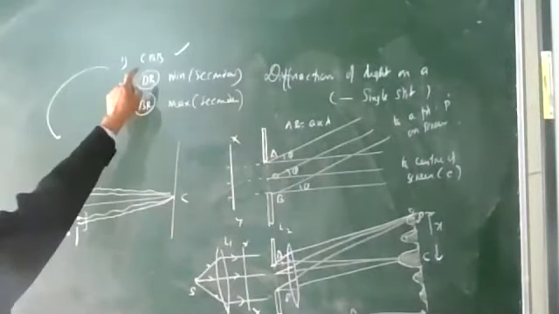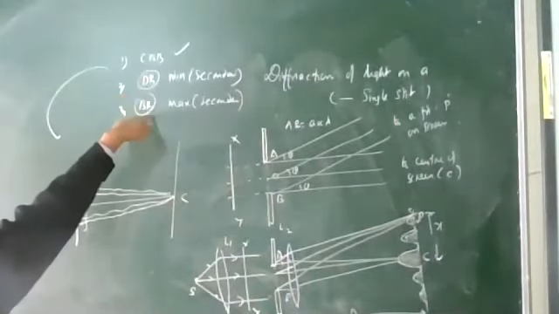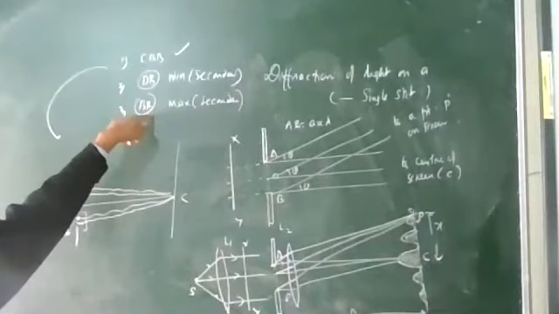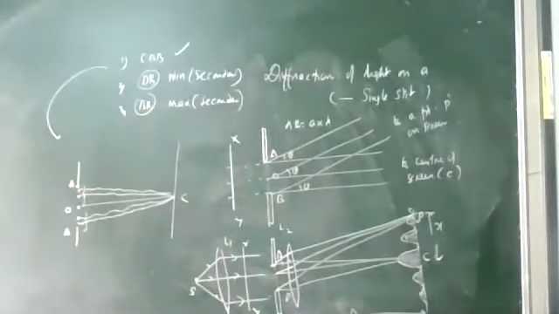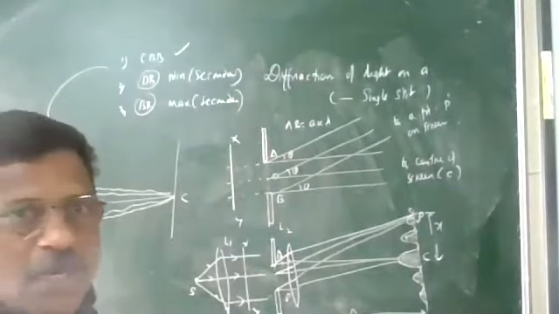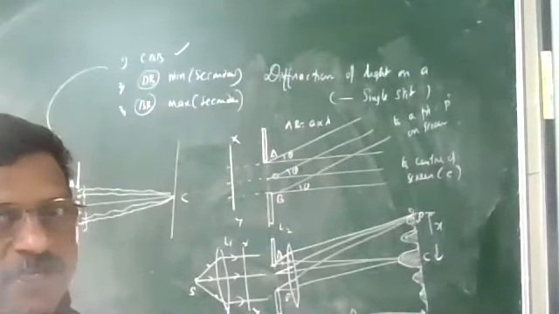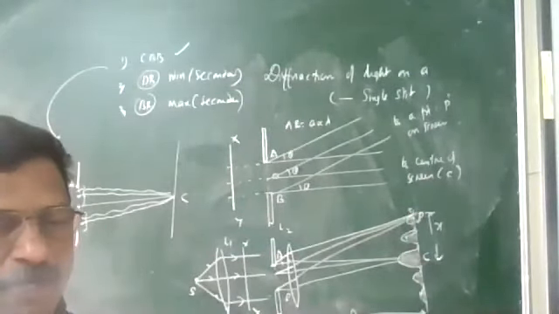Condition for where there will be a minimum on the screen, and where there will be a maximum on the screen, except the central bright band. For that we have to calculate the path difference. I think you remember path difference in Young's double slit experiment. We have calculated path difference.